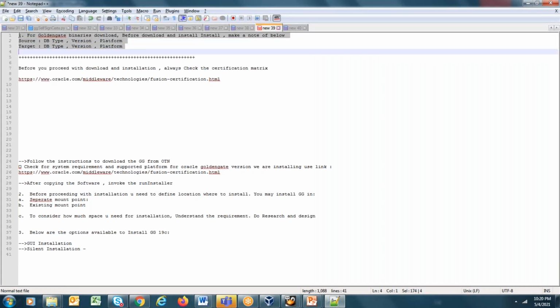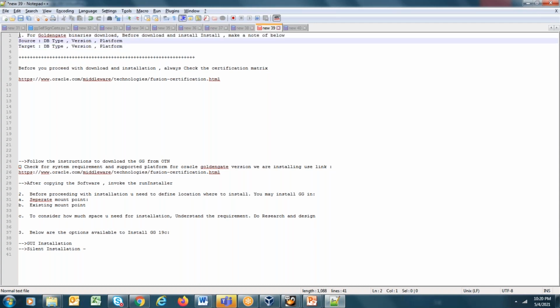Before you proceed to download the binaries, make note of the below things. For source, note down the database type, database version, and platform, because Golden Gate binaries are different for different databases, versions, and platforms.